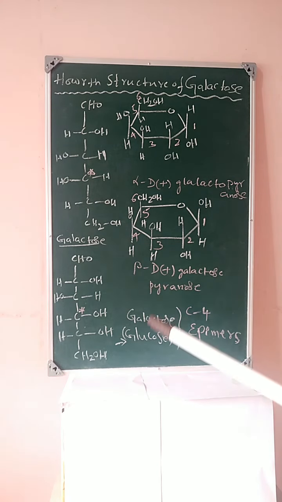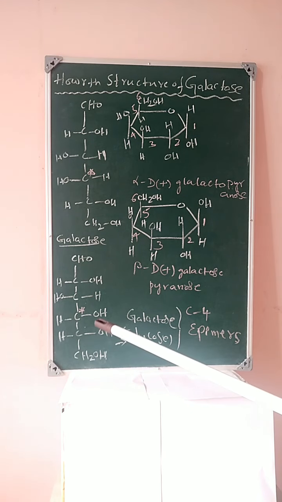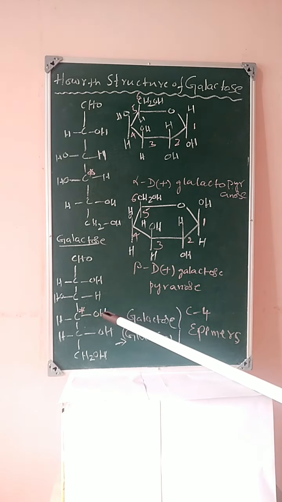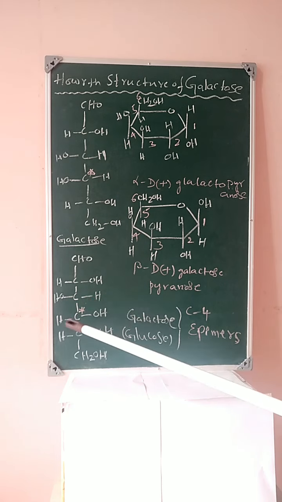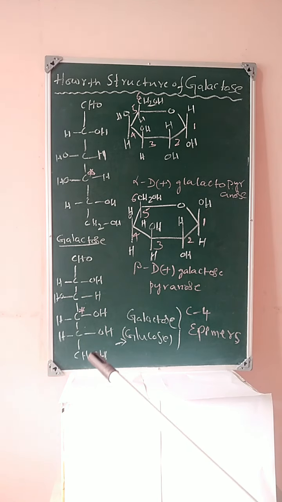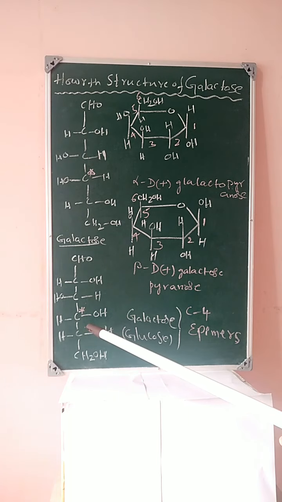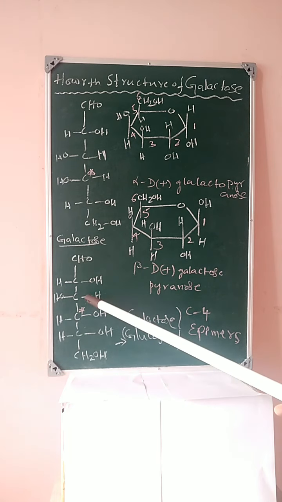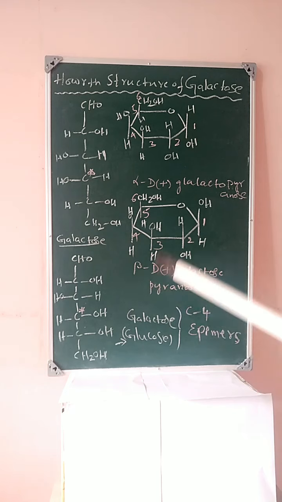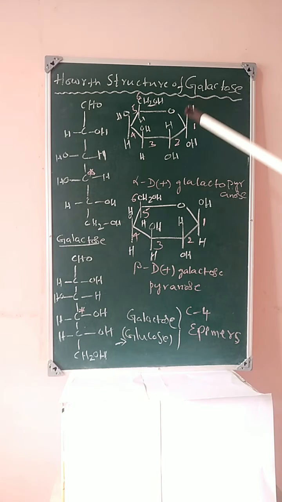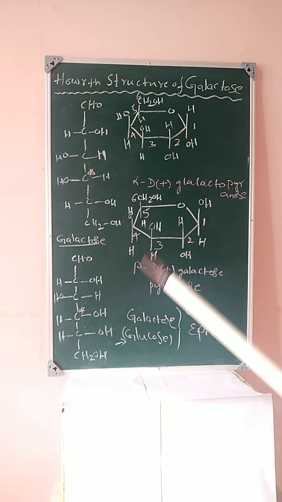Carbohydrates which differ in the structure at any one carbon are known as epimers. Different at the second carbon, C2 epimers. Different at the fourth carbon, C4 epimers. Different at the third carbon, C3 epimers. Remember, students, observe the difference. Carbohydrates which differ in the structure at the first carbon are anomers.